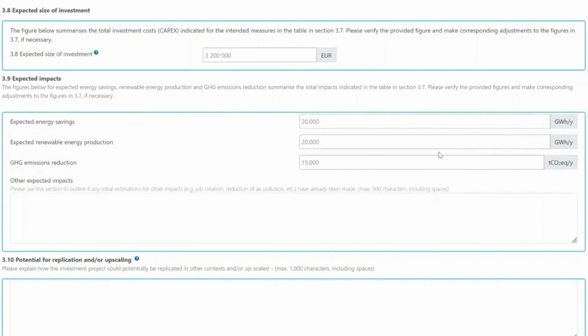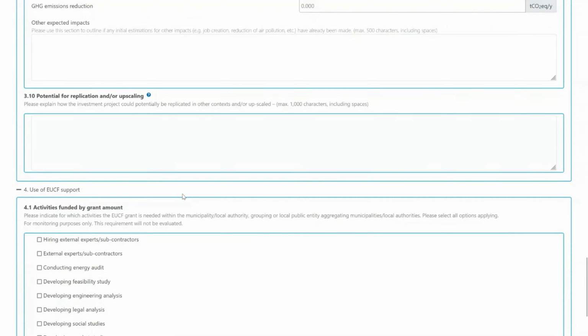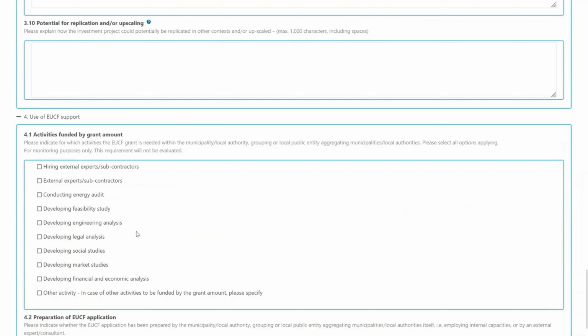In the section 4.1, activities funded by grant amount, please indicate all the activities the EUCF grant is needed for. Please select all options that apply. At least one value is required. The system will not let you submit the application with empty boxes here.